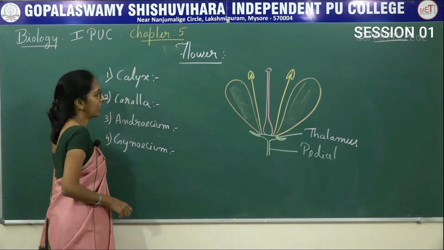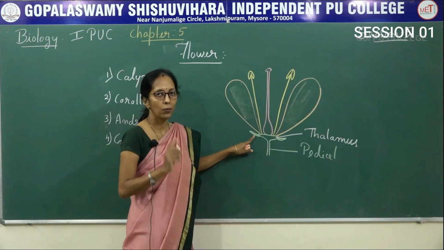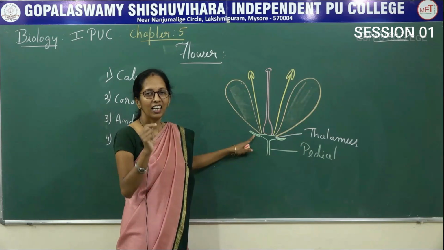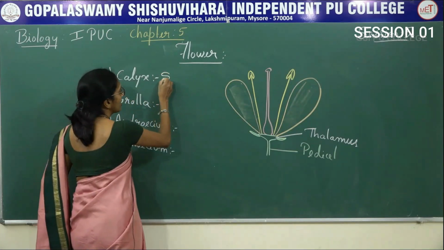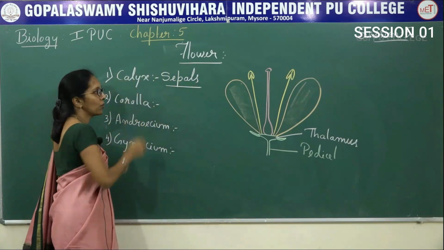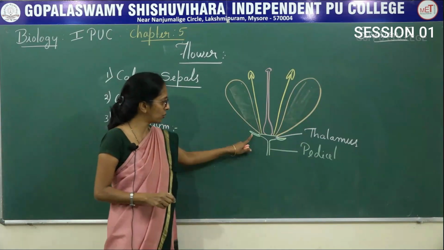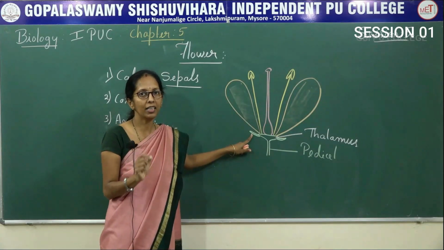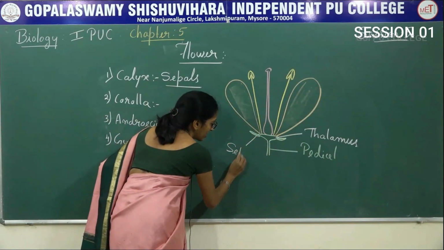Now flower consists of 4 whorls. Coming to the first is the calyx. Calyx, it is the first whorl of a flower which consists of very small green leaf-like structures. These are said to be, what do you call? Sepals. So the sepals are collectively known as calyx. So calyx, it is the first whorl of a flower which consists of small green leaf-like structures, and these are said to be sepals.